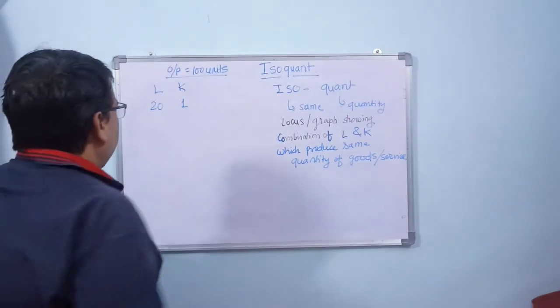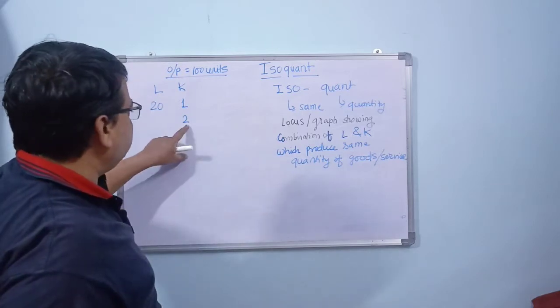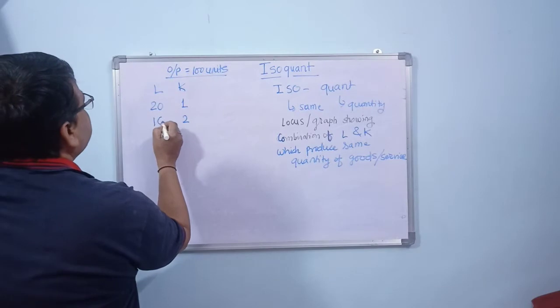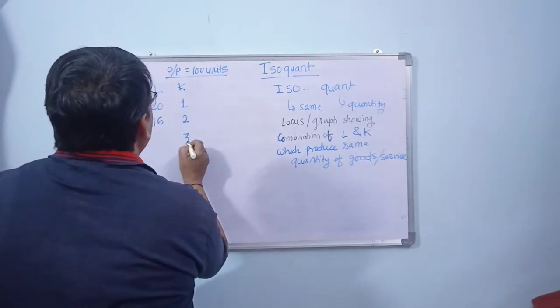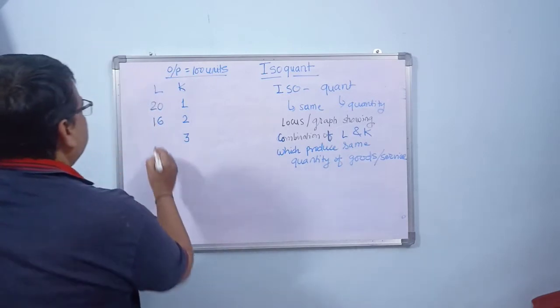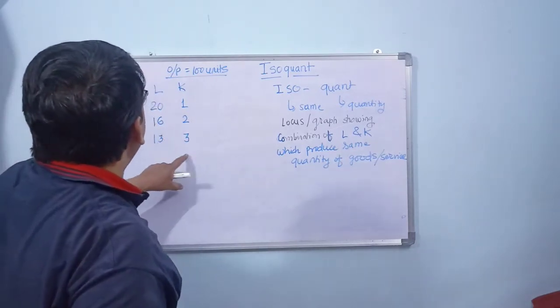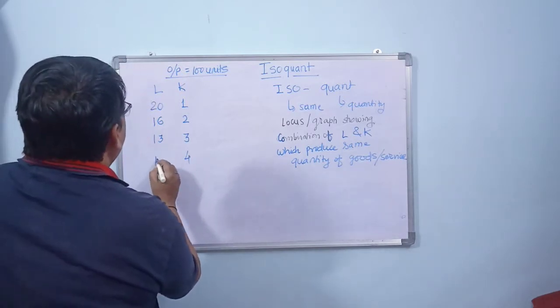Now we replace this machine by one more machine. If we replace it by one more machine, maybe it becomes say 16. Now when you replace it by one more machine, this becomes say 13. Now we replace it by one more machine, it becomes say 12,